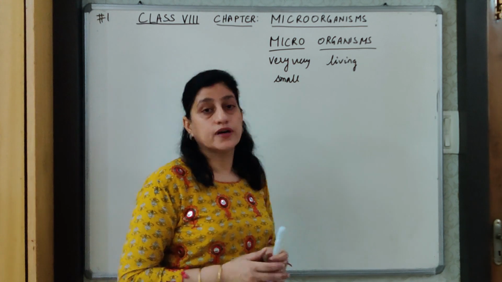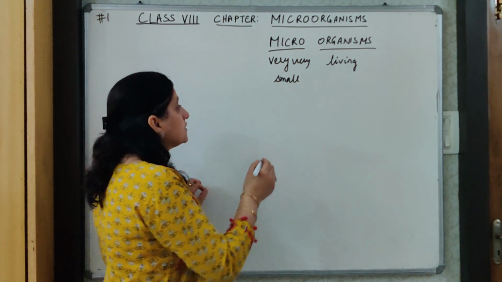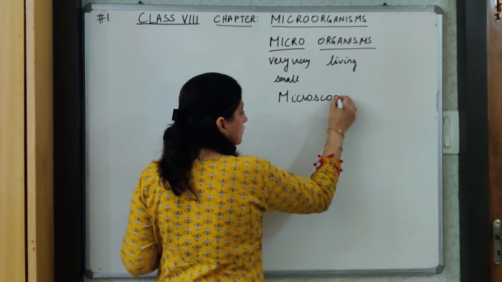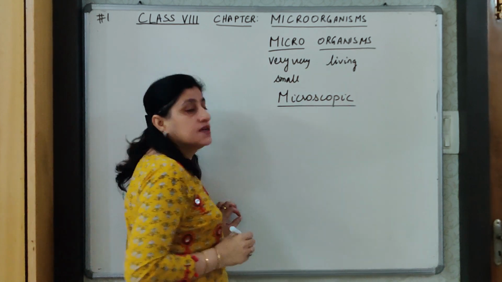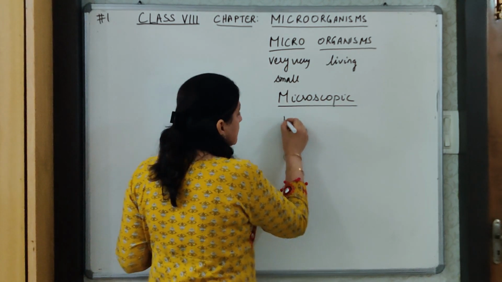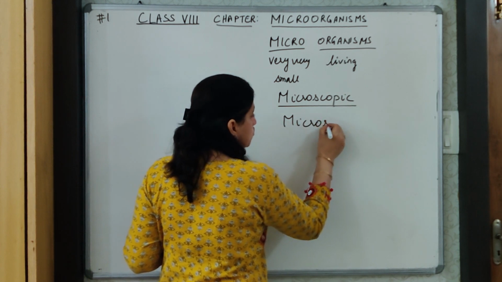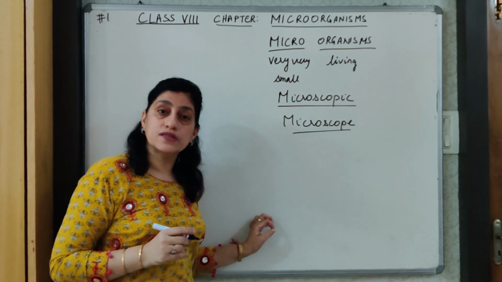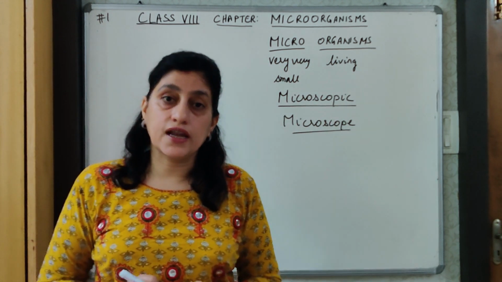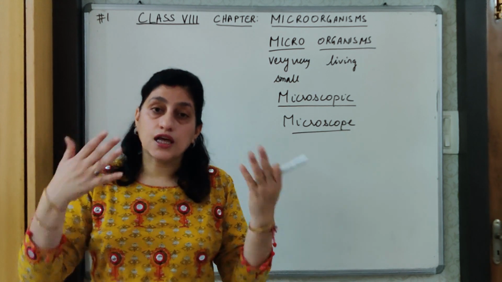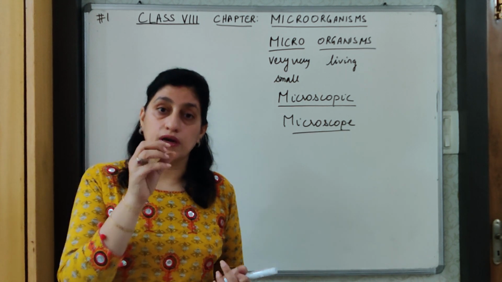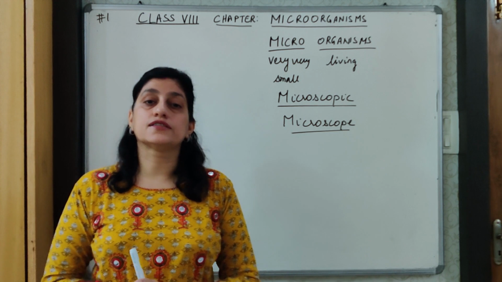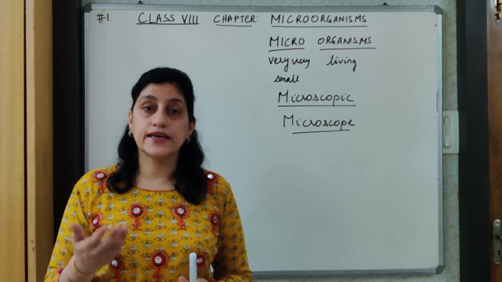Now, when we say the word microorganisms, it means that these organisms are microscopic. Microscopic means that these can be seen with the help of a microscope. Now, what is a microscope? A microscope is an instrument which is used to enlarge any object more than 1,000 times, so it becomes big enough so that we can see it. Otherwise, microorganisms are invisible to the naked eye.